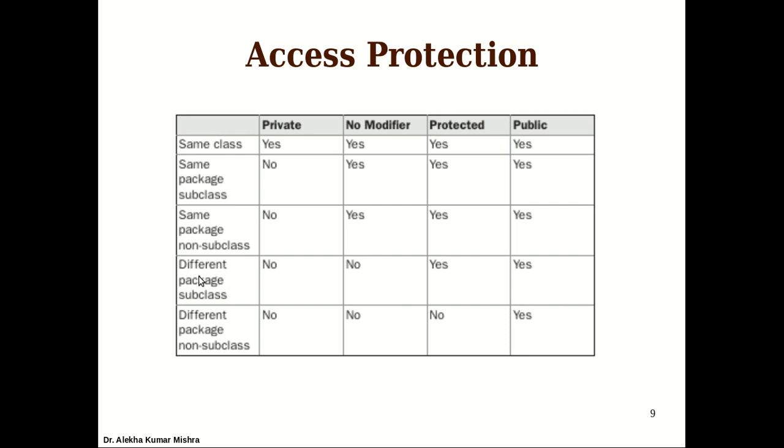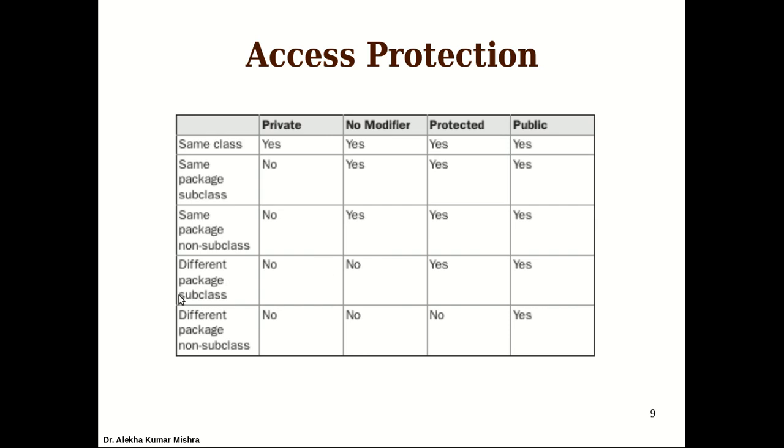I am talking about a class which is inheriting class C1 but belongs to some other package, let's say package 2. In this case, definitely the private members are inaccessible, and default access members are also inaccessible, because the access of default access members is limited to within the package. Since this class belongs to a different package, it cannot access them.